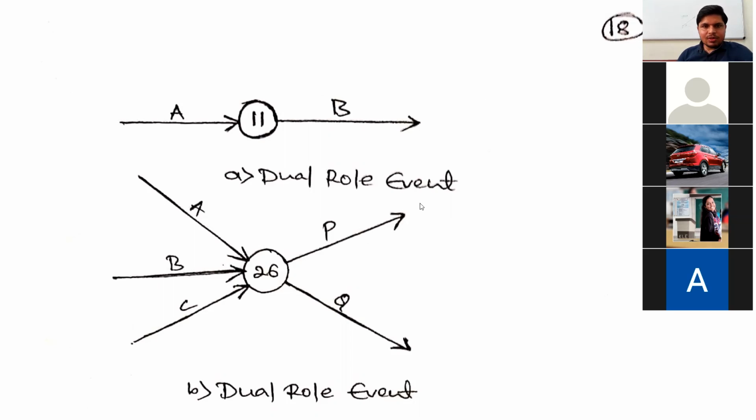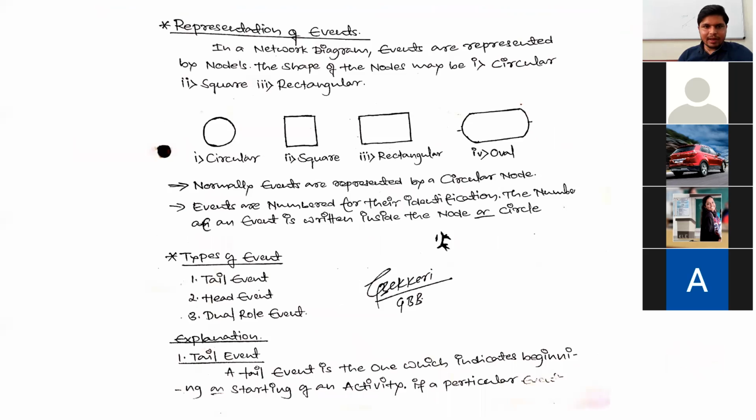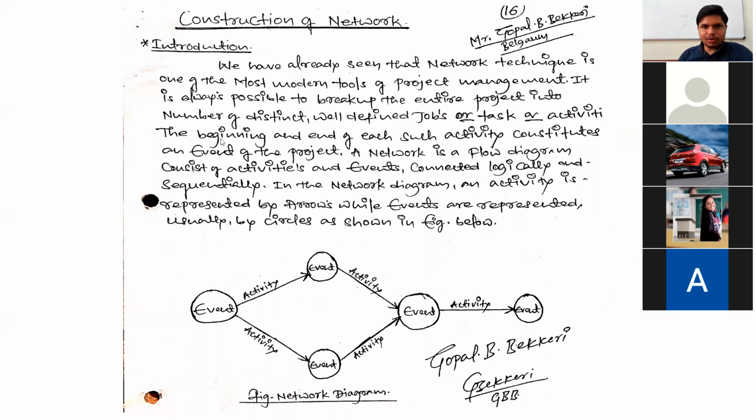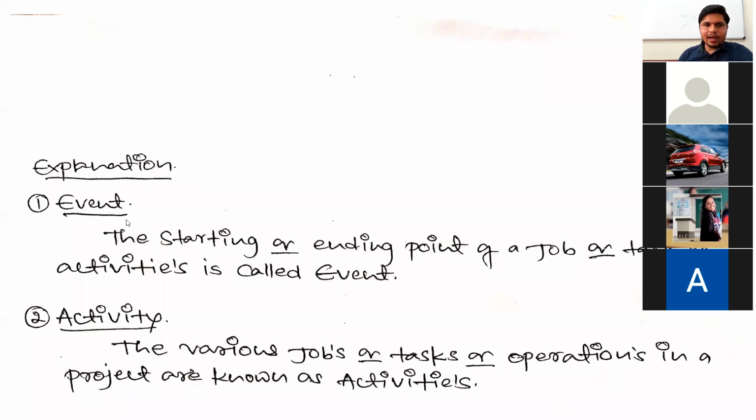So this is about some basic elements in the network diagram. Okay, what we have discussed today: first, introduction to the network diagram with one example, and the basic elements of a project network, it means event and activity. These are the basic elements in the project network, and the meaning of event and the meaning of activity.